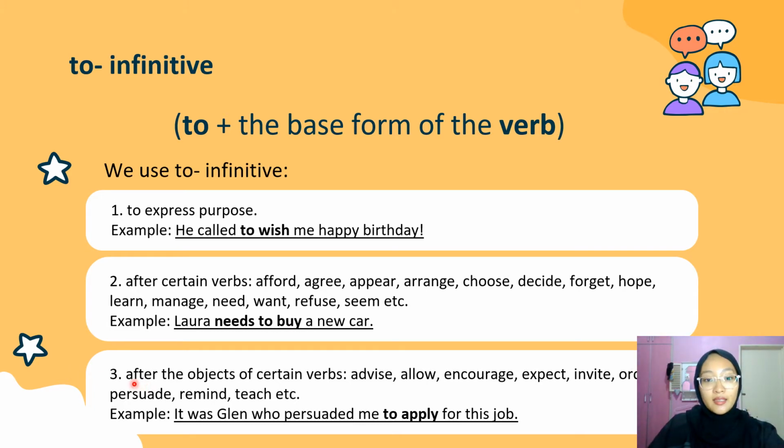Next, we use to infinitive after the objects of certain verbs. For example, here the verbs are advise, allow, encourage, expect, invite, order, persuade, remind, teach, and more. So the example here: it was Glenn who persuaded me to apply for this job. Okay?